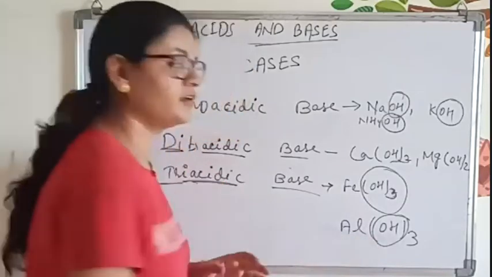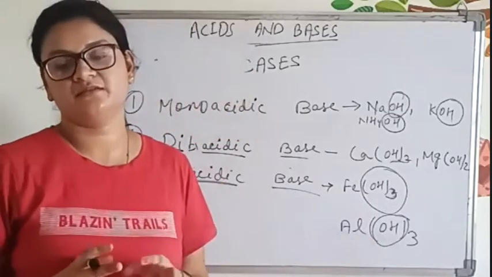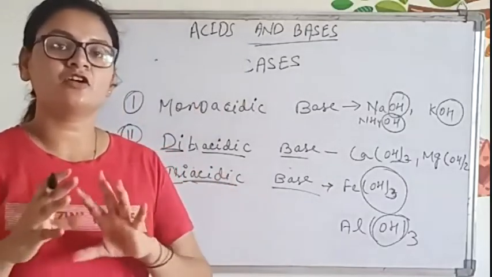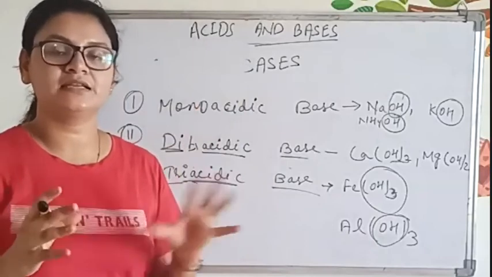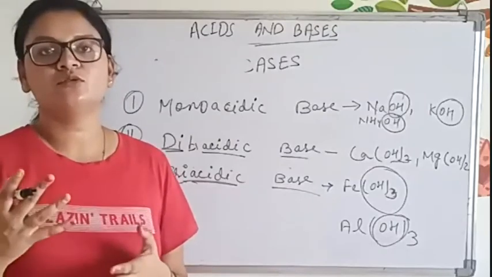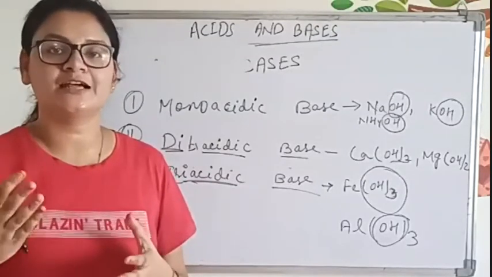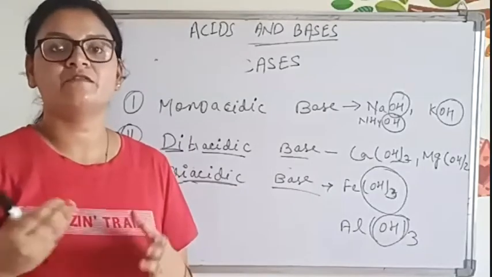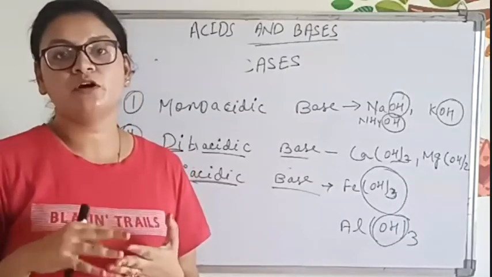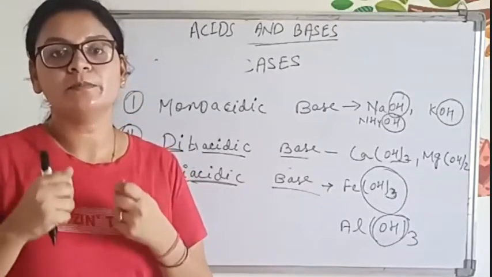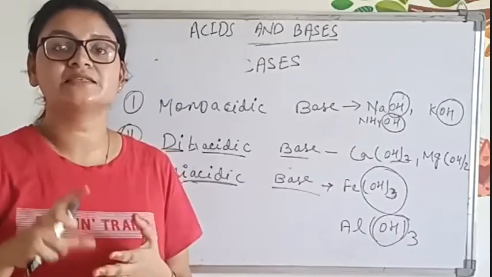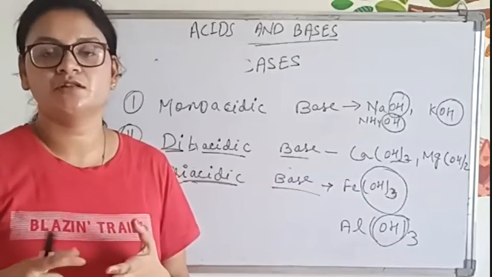Actually, whenever we deal with the acidity of bases, this concept is not related to strong or weak. Understood? You don't have to assume that if there are 3 OH, that means it will be a strong base, and if there is 1 OH, it will be weak. It's not like that. Strength depends on how easily a base releases OH minus ion in the solution.